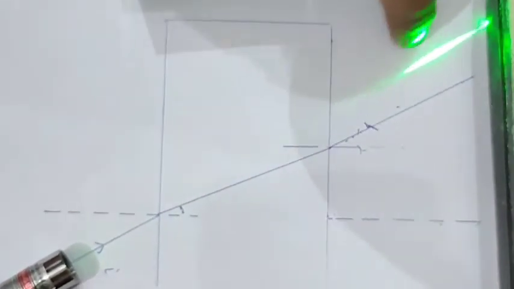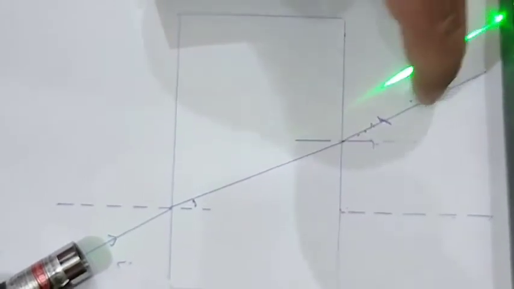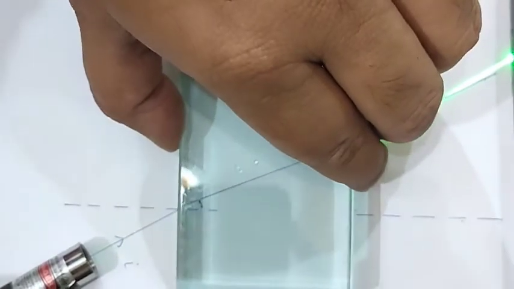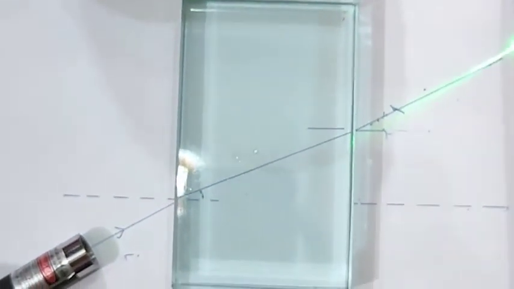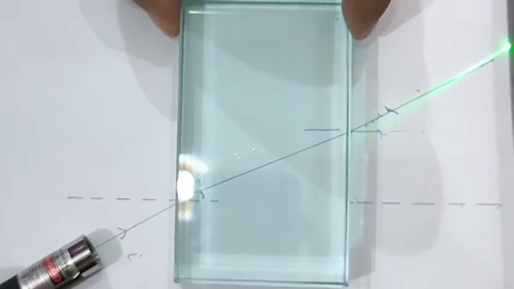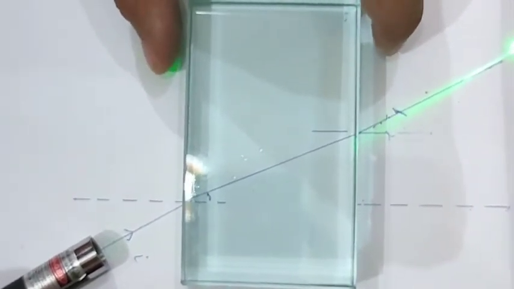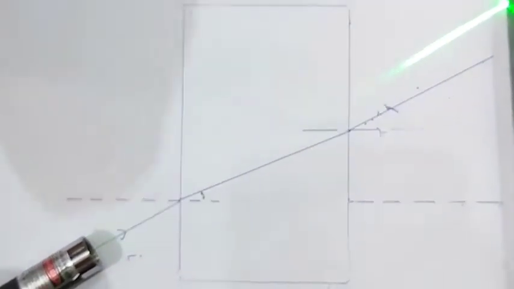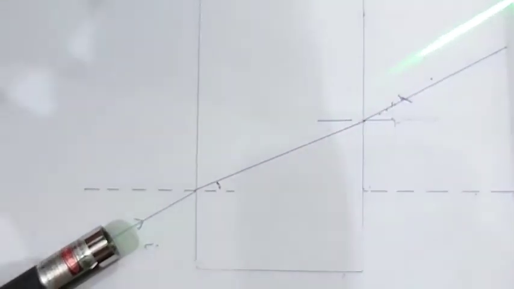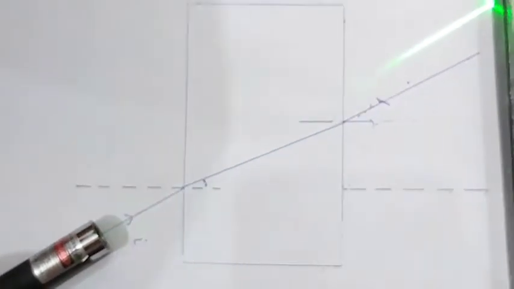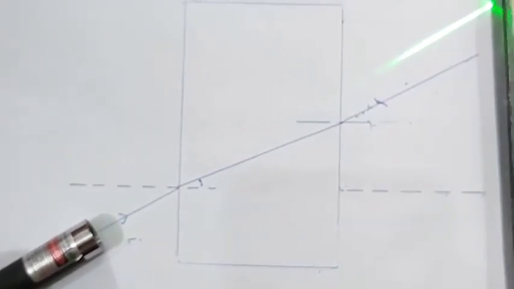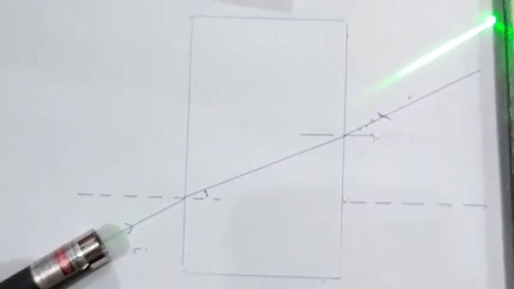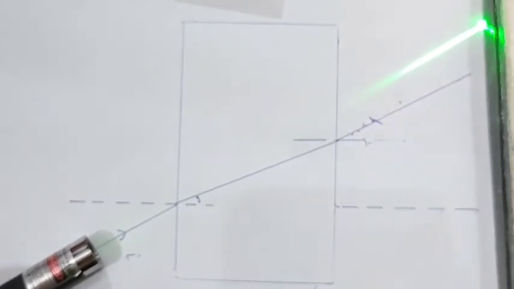I will draw a ray here like this. It will be shifted from this part. Earlier it was focused here. Again, see here. See, it is on the drawn line. And if this glass slab would not be there, then the ray would have gone in a straight path and would have shifted in this path. So this is the lateral displacement that has been produced in the path of the ray when a glass slab is placed, or when the ray passes through a transparent medium.